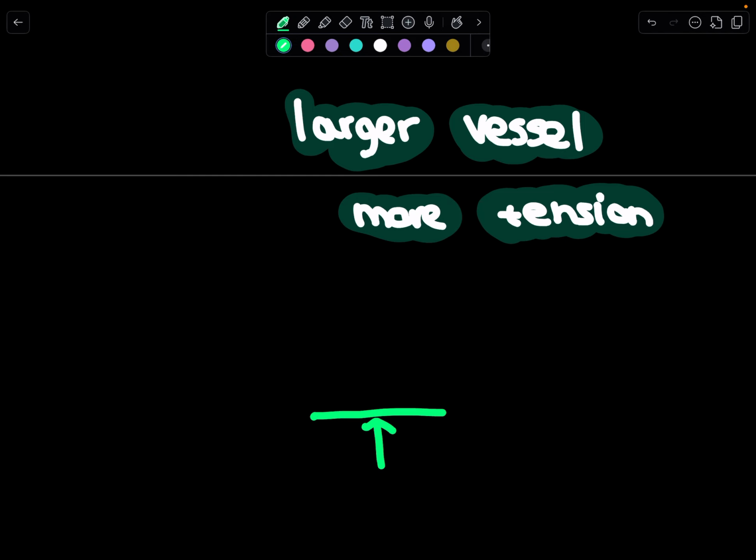So is it the counterforce of the pressure? Yeah, exactly. Tension is like the counterforce in the vessel wall, fighting against the blood pressure pushing outward. The pressure tries to expand the vessel, and tension is the wall's resistance, stretching to hold everything in without bursting. If the pressure gets too high, the tension can become too much. And why does something stretch? What is it?